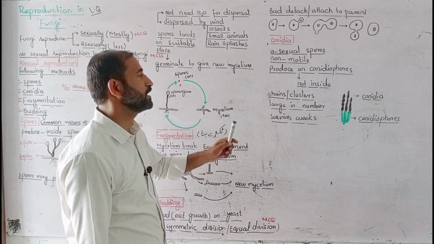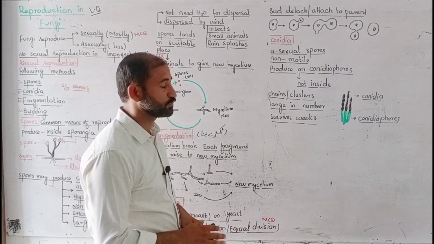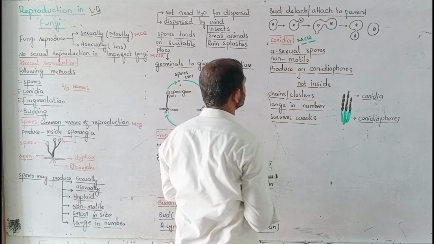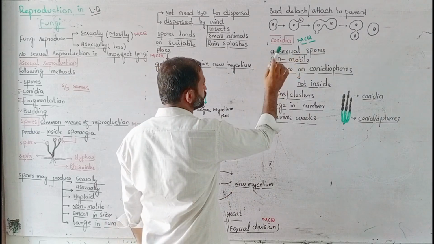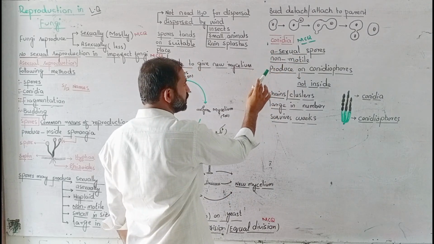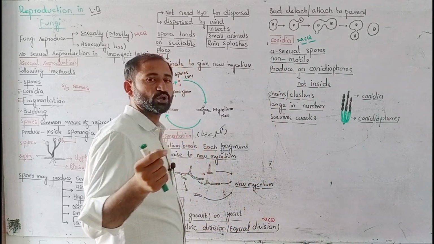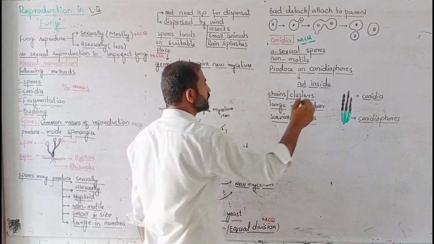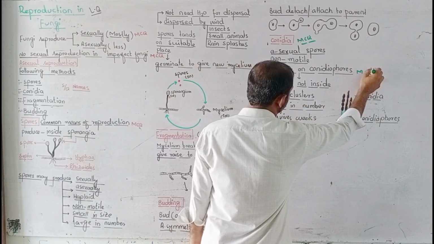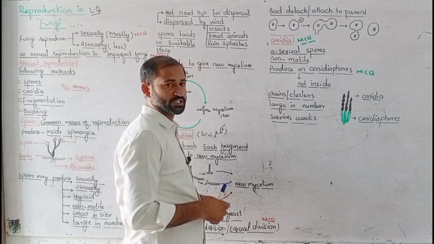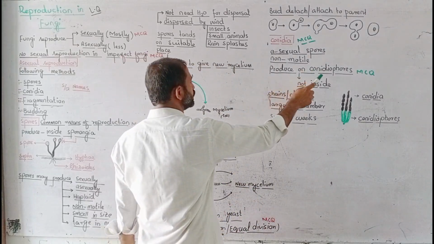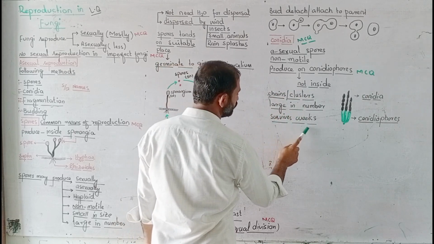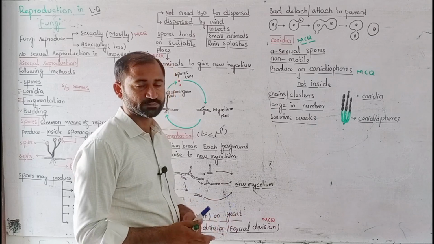And the last one is conidia. Conidia are asexual spores. It is also an MCQ, that conidia are asexual spores. So asexual spores are conidia, non-motile, produced on the conidiophore. Produced on the conidiophore means not inside. That one is also an MCQ, that conidia are produced outside the structures, not inside. Produced on conidiophores, in the form of chains or clusters, large in number, and they survive for weeks. It means that they can survive many weeks.